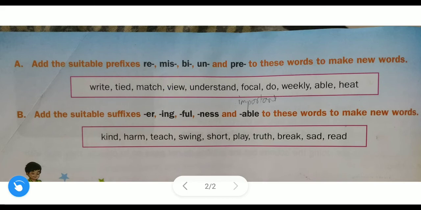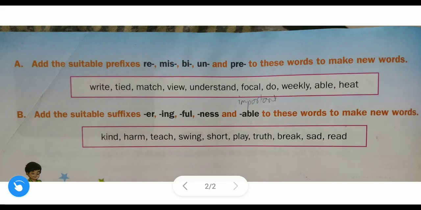Now let us take the next word, understand. For understand, which prefix is suitable? Mis. This prefix is suitable, so you will get the new word misunderstand.